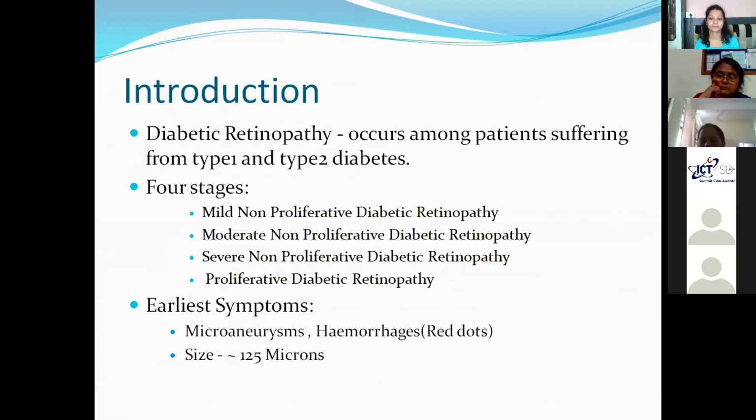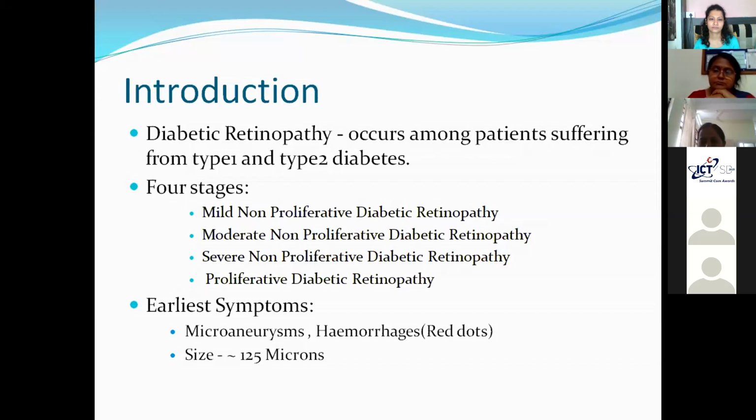Generally, automated algorithms are used to detect non-proliferative diabetic retinopathy. For proliferative diabetic retinopathy, till now, most of the time we rely completely on the ophthalmologists or on the doctors for their expert knowledge to find out whether a particular patient is suffering from proliferative diabetic retinopathy or not. So my topic is to detect whether non-proliferative diabetic retinopathy is present, and for that, the earliest symptoms